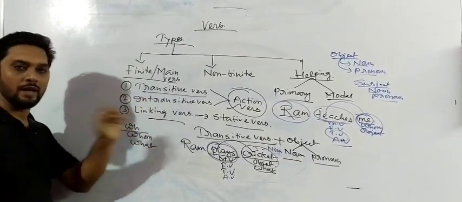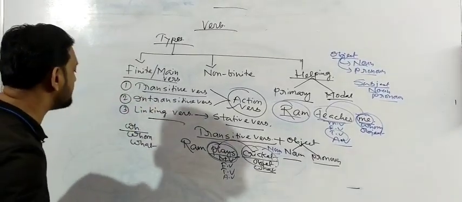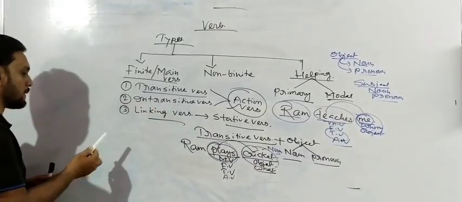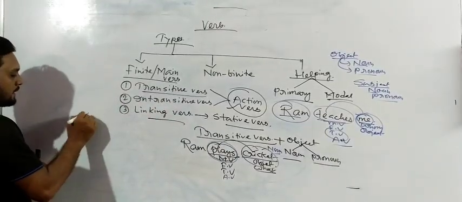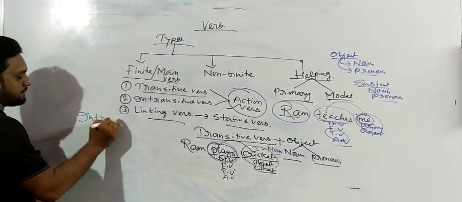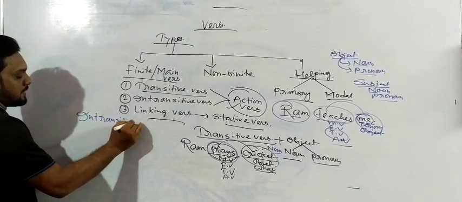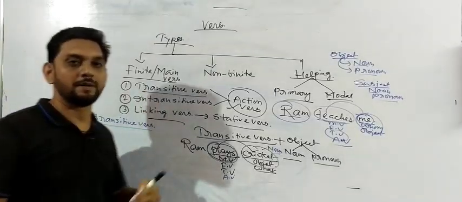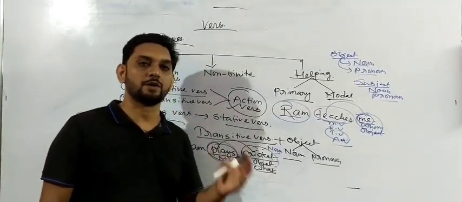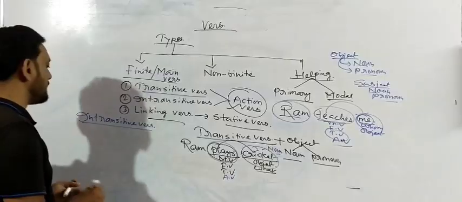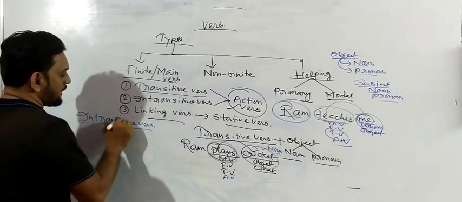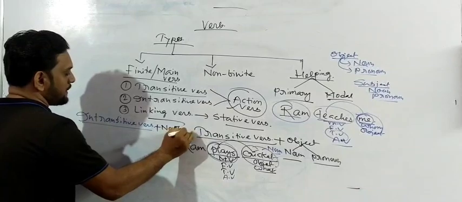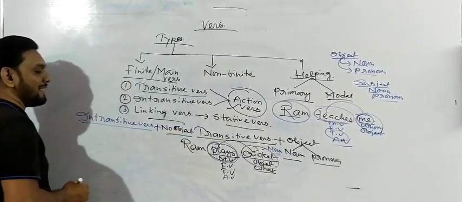An intransitive verb is also an action verb, but it does not have any object. Okay, intransitive verb. What would be the definition of an intransitive verb? An intransitive verb is a verb which does not have any object. That means you should always remember, after an intransitive verb no object will be there. That means you should not use any object after an intransitive verb.